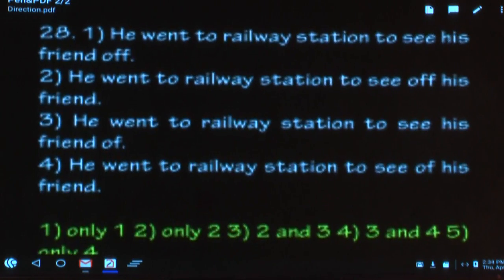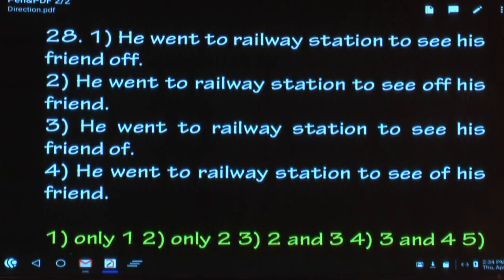Now this is really important. He went to railway station to see his friend off. Now what is the phrasal verb here? Please underline see off. See off means what? You go with someone to say goodbye to him. Right? You all must be knowing that.